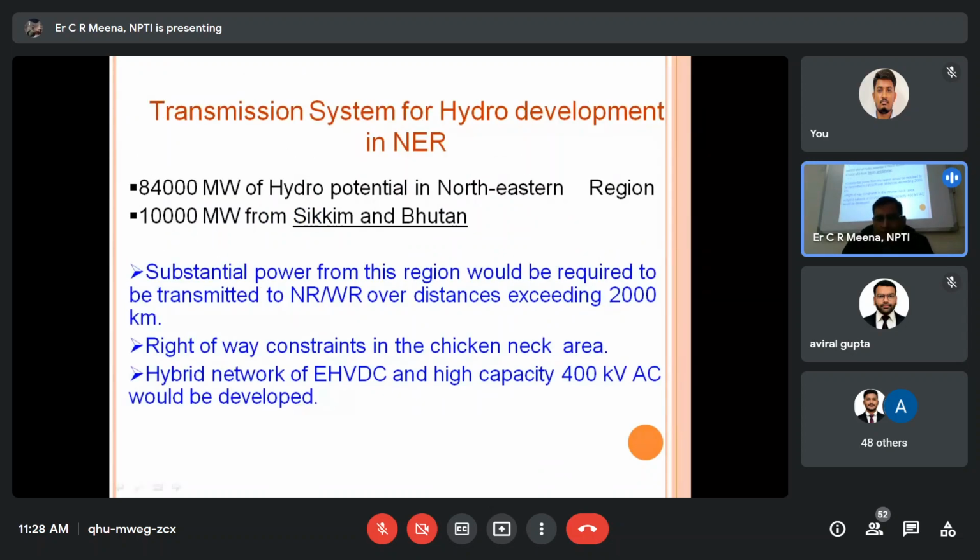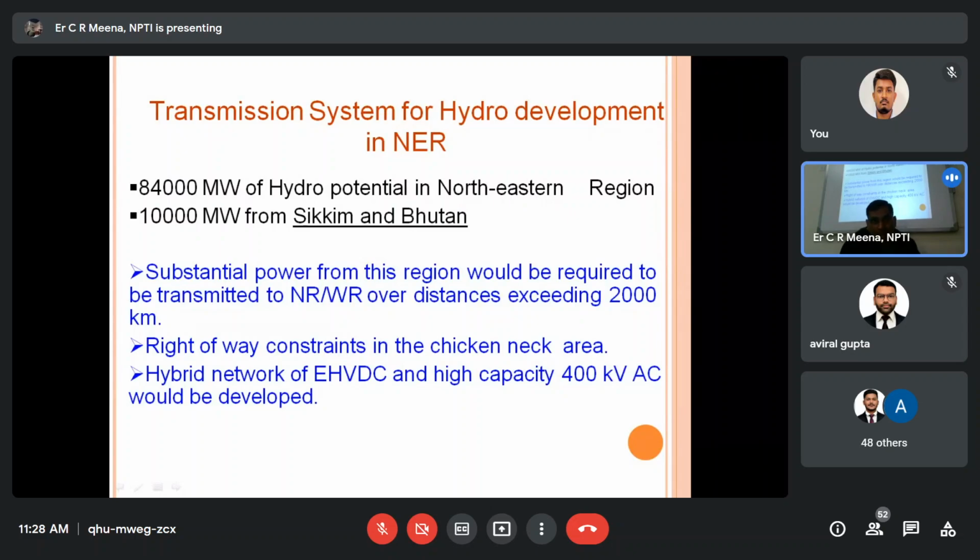Transmission system for hydro development in NER: 84,000 megawatt of hydro is in the Northeast, and 10,000 megawatt is in Sikkim and Bhutan. When there is that much hydro potential there, we develop it. How do we transmit the power from the Northeast to the Northern region, because we always need more power in the Northern region? The distance is actually 2,000 kilometers. If the distance is more than 2,000 kilometers, we have to use the HVDC transmission system.